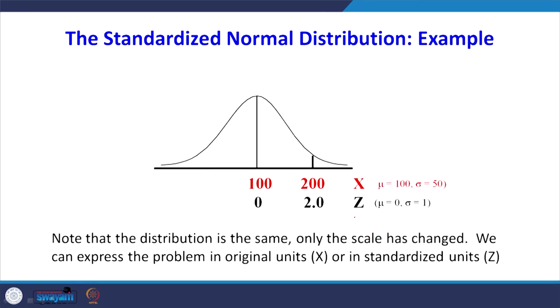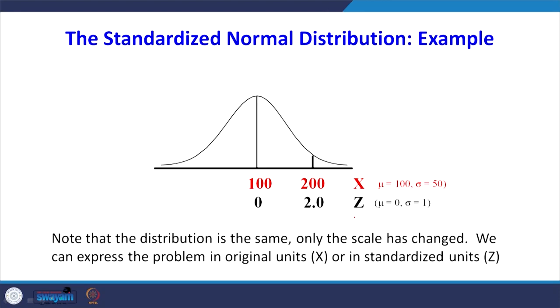Look at the conversion, now this will be so convenient for you. We have been asked to find, when x equals 200, what is the corresponding z value. The red one shows the simple normal distribution, the black one shows the standardized normal distribution.